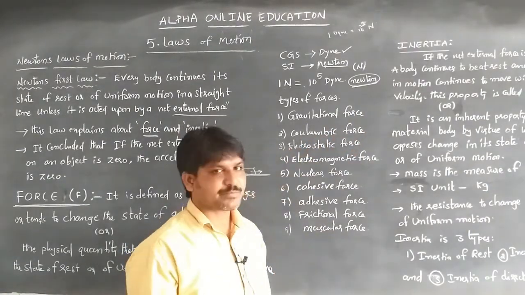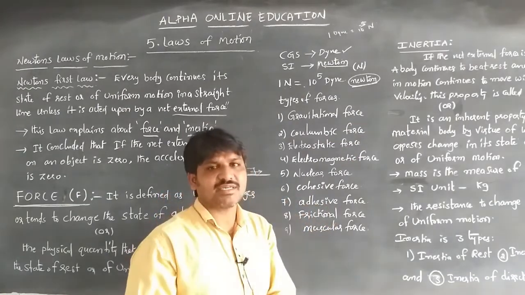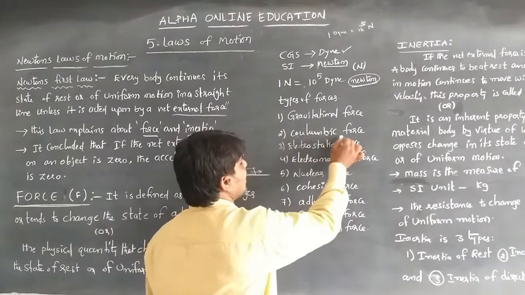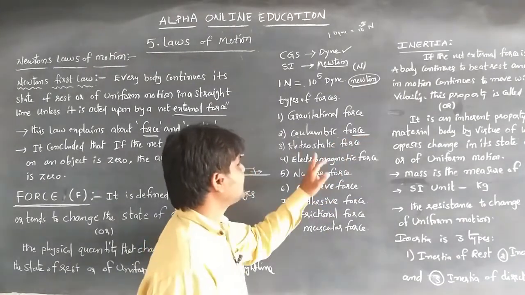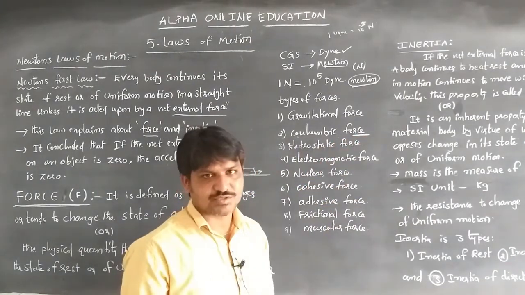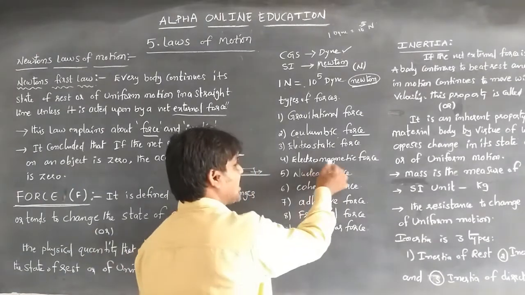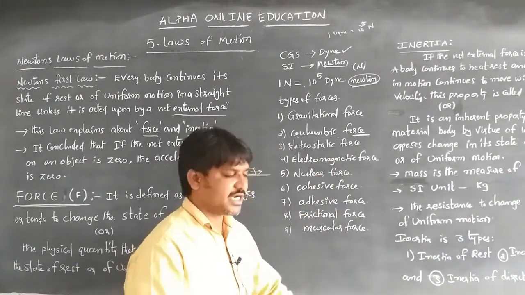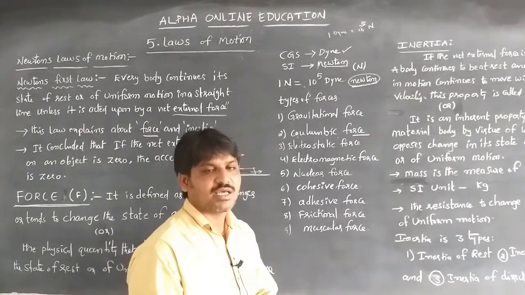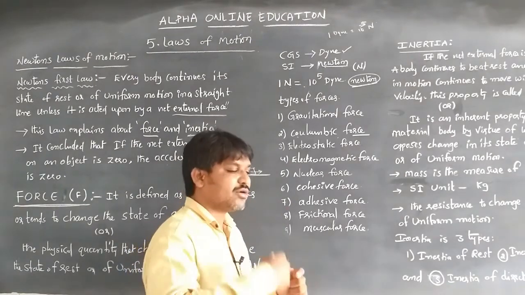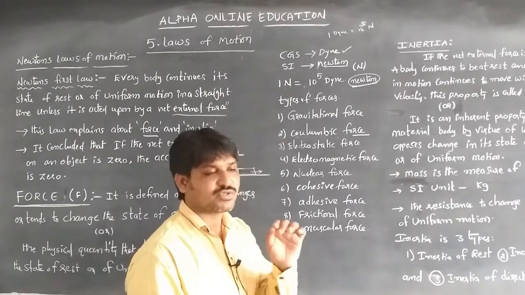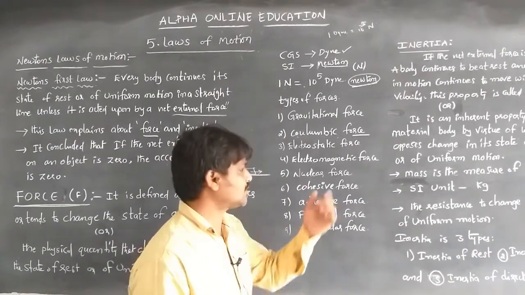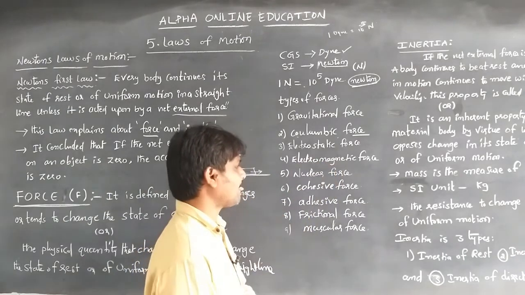Coulombic force: whenever two charges are separated by a distance, the force between the two charges is called the Coulombic force. Then there are the electrostatic force and electromagnetic force: whenever current passes through a medium, a magnetic field is set up around it, and the force which acts on other particles, the charges, is called electromagnetic force.